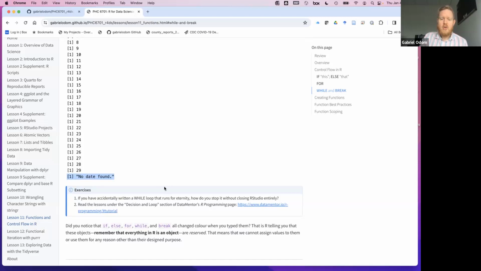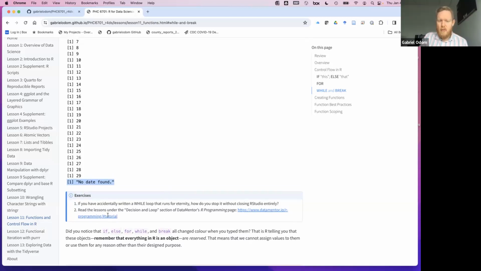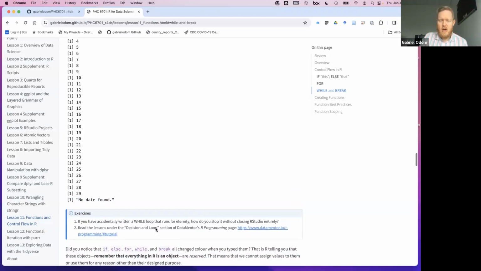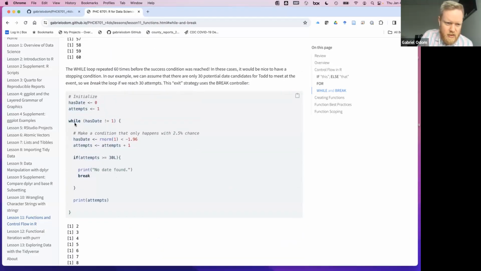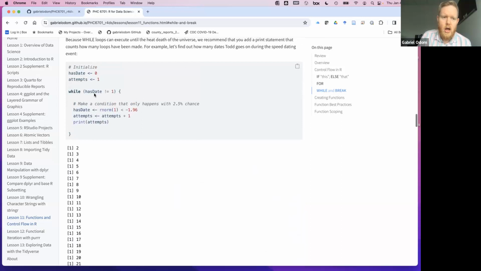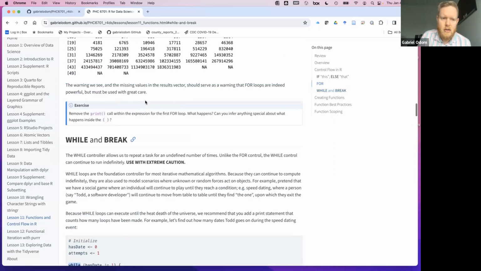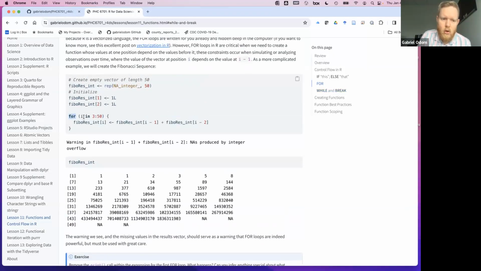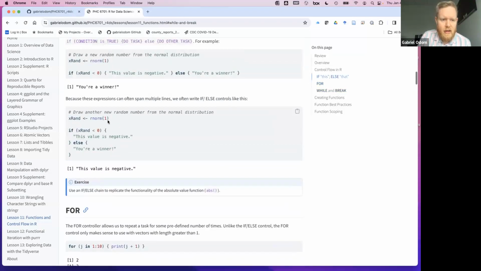Oh, okay, so I'm going to talk about this exercise, but I'm going to go here first. When you typed these things, notice that while turned a different color. It might have turned bold. It might have turned a different color on your computer. So here's while looks different. For and in look different. And then if and else look different.